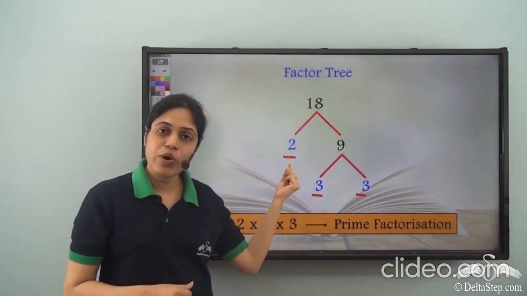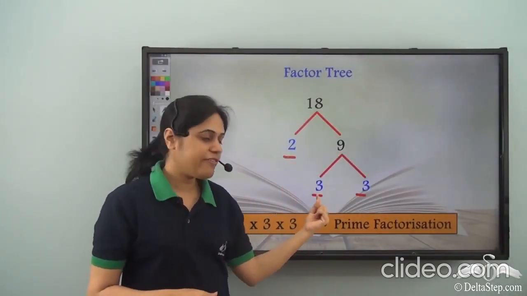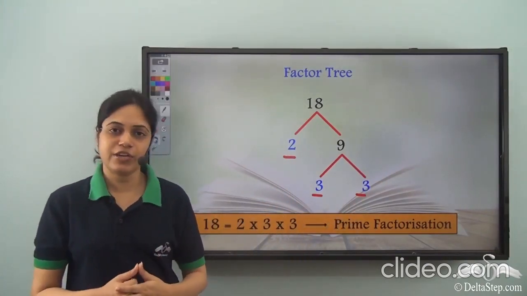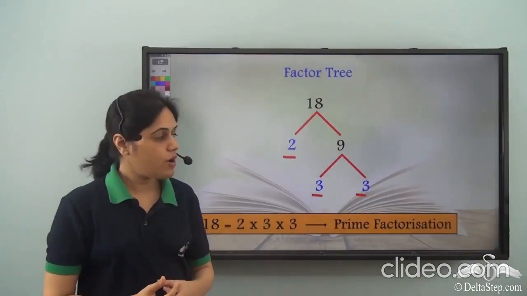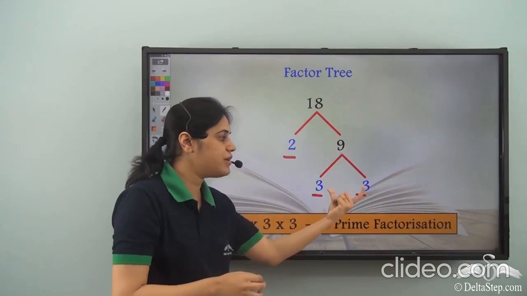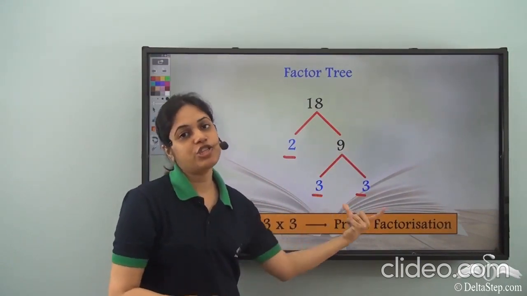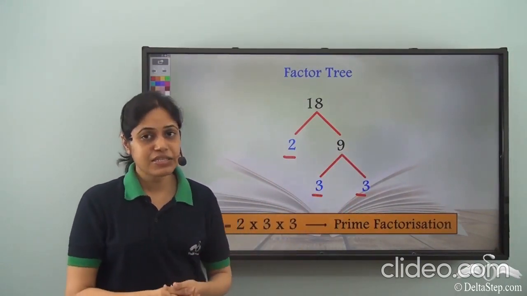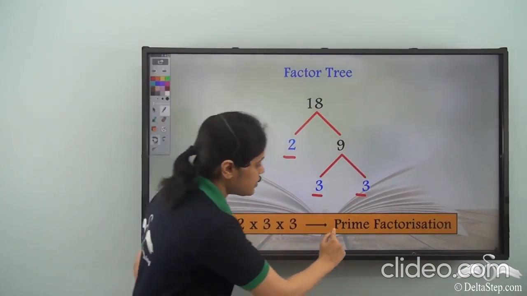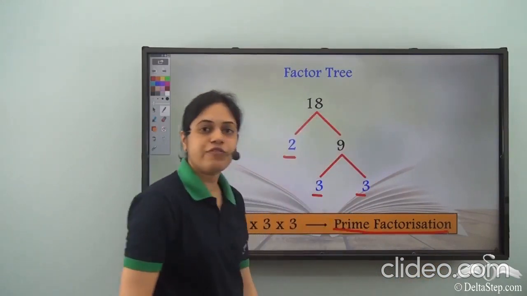So I have got 2 at the end of this branch. I have got 3 at the end of this branch. And I have got another 3 at the end of this branch. So where do I stop? When I get prime numbers. So I keep on splitting the numbers till I reach prime numbers. And this is how I can prime factorize 18.